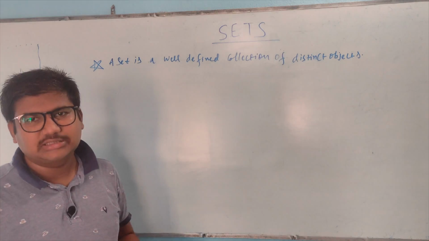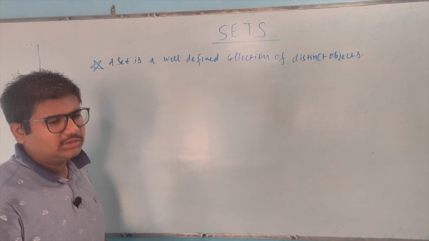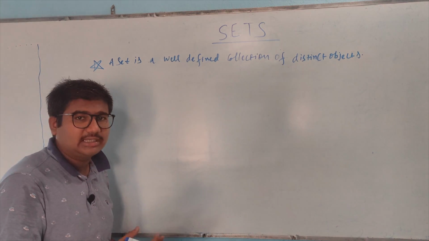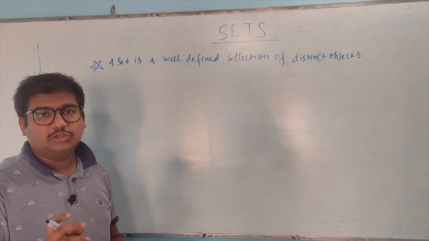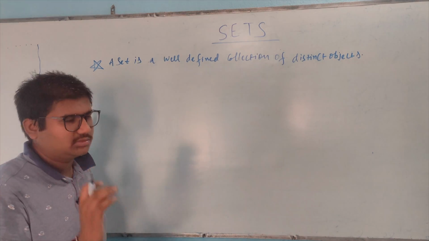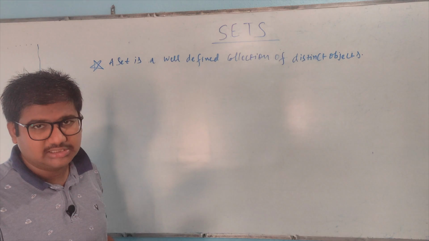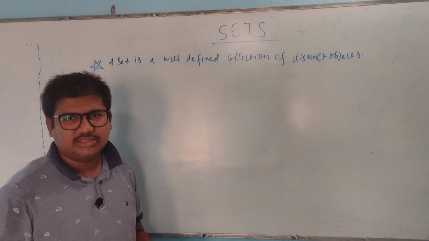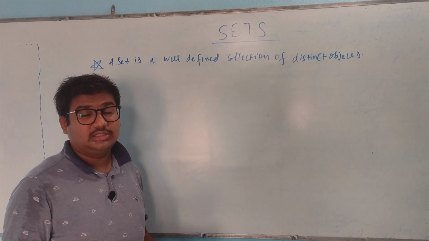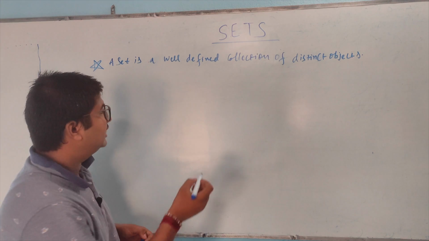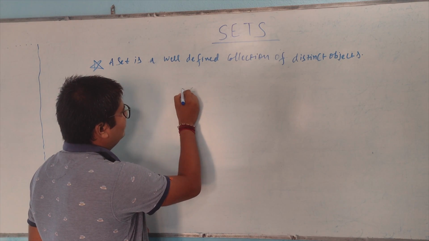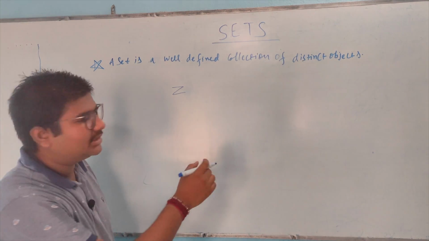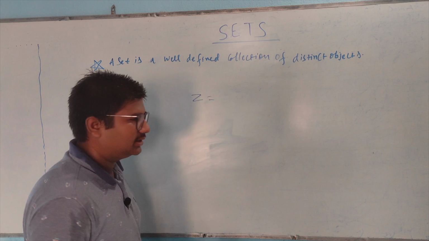Now we will take some examples based upon sets. In mathematics we generally discuss a set as a set of numbers or something like that. Like you might have heard the term solution set of an equation or a quadratic equation. So suppose someone says set of integers. For your kind information, let me tell you that the set of integers in mathematics is represented by the letter Z of the English alphabet. And in Z, the elements will be the integers. You already know what all elements are in integers.